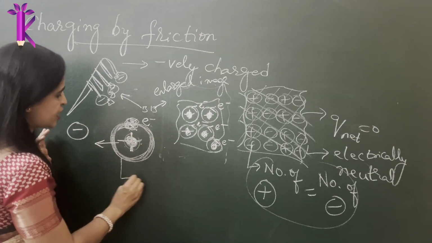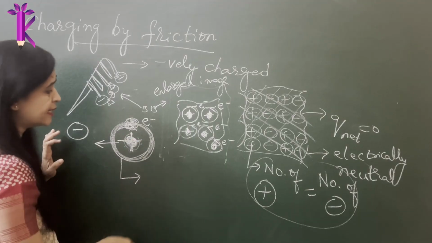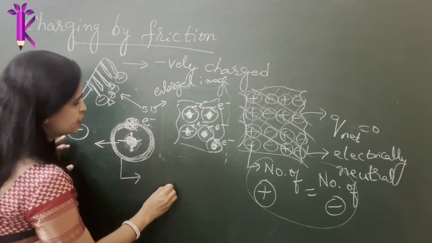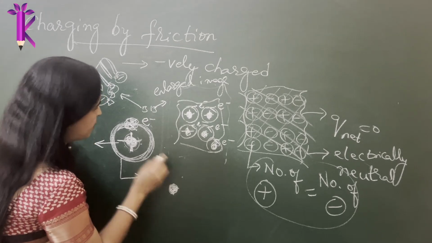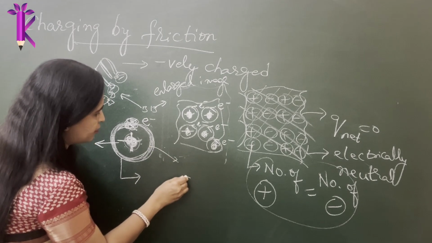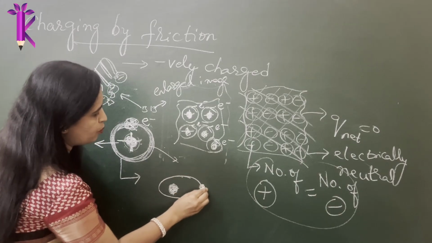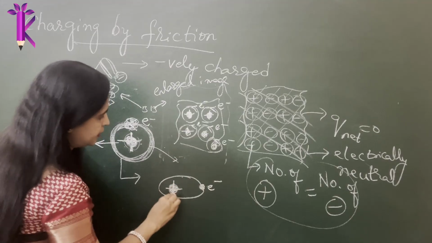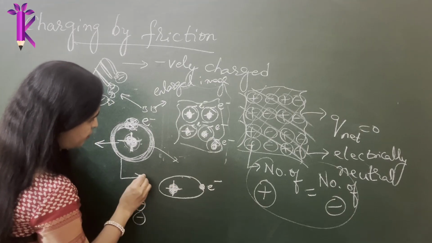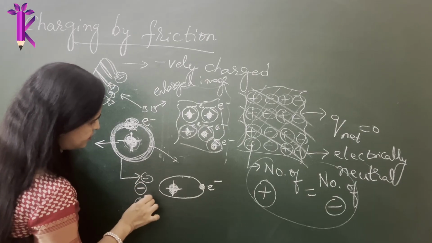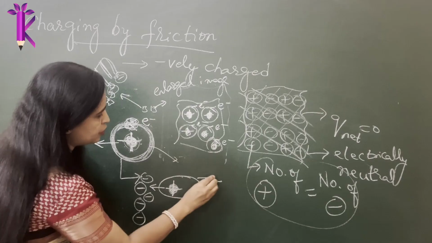So what happens to the shape of this orbit around which the electron was revolving? So the positively charged nucleus stays. Now what happens to the shape of the orbit? It gets converted almost into the shape of an ellipse, with the electron tending to move away from the nucleus. So this is the negatively charged particles of the comb. Okay, you have heavily negatively charged particles. So what really happens is, this is experiencing a positive force, this is trying to move away.